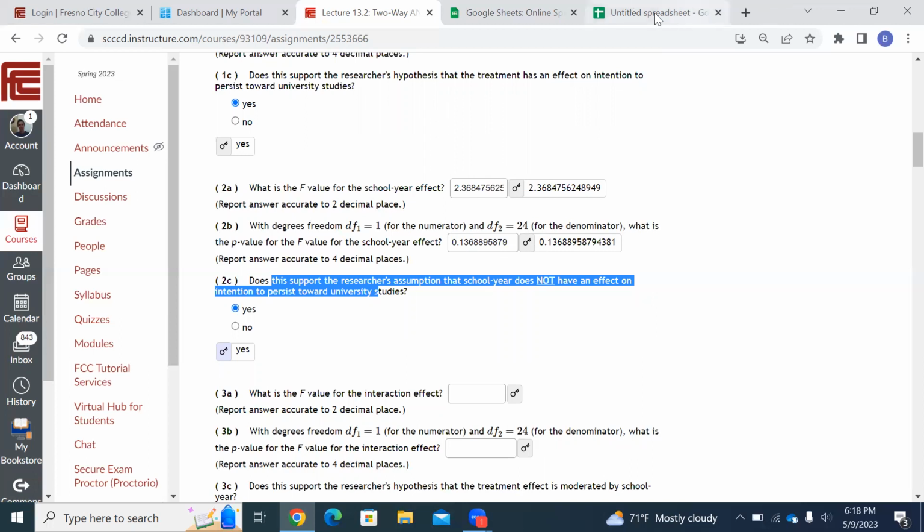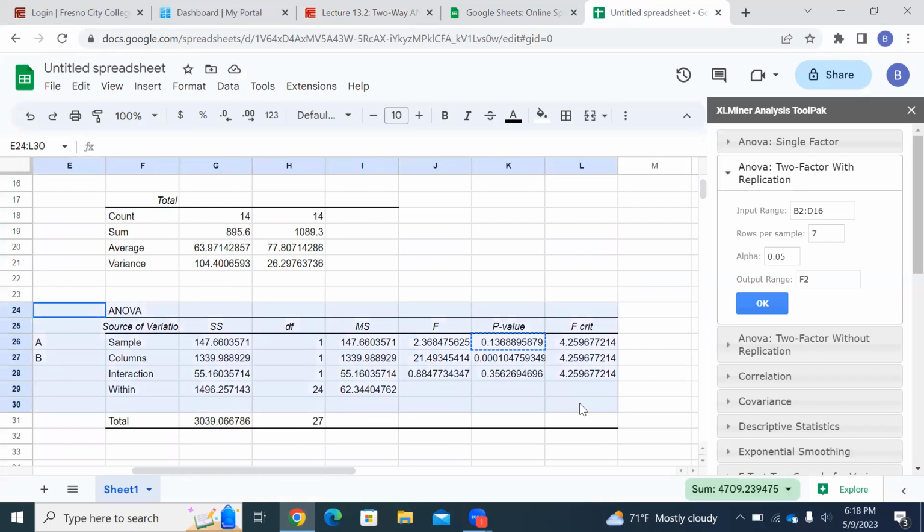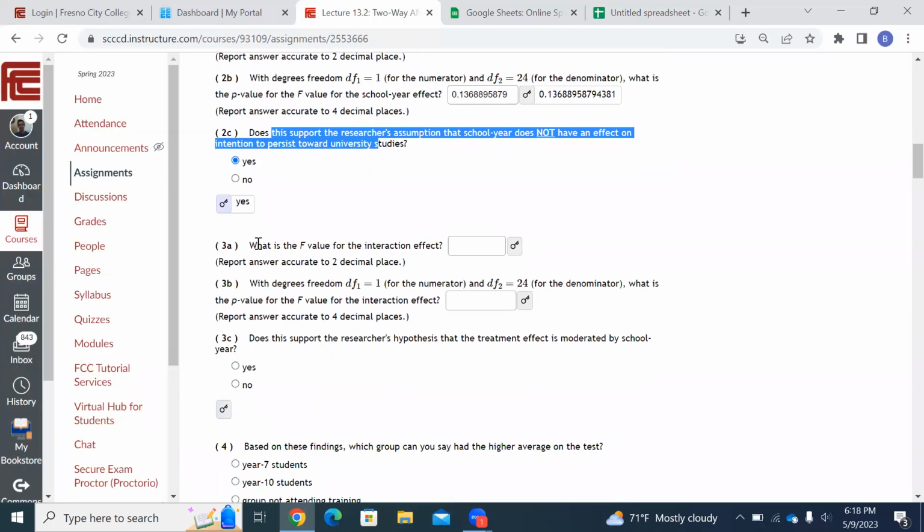Again, on the exam, I'm just going to give you this table right here. And I'm going to ask you questions, right? Because you can't be using a computer. So I'll just give you the output, which is this table. And I'll say, all right, what does it mean? And you'll have to know to grab the F values and the P values and answer questions about what it means. So we have a couple more here.